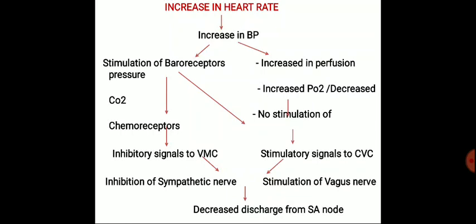When there is an increase in heart rate and an increase in blood pressure, there is stimulation of baroreceptors and an increase in perfusion pressure. When there is stimulation of baroreceptors, chemoreceptors are also stimulated.